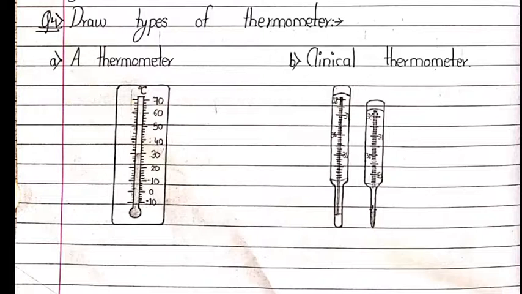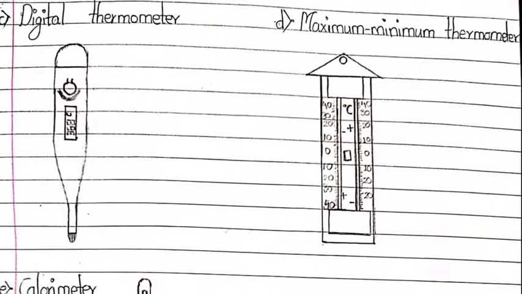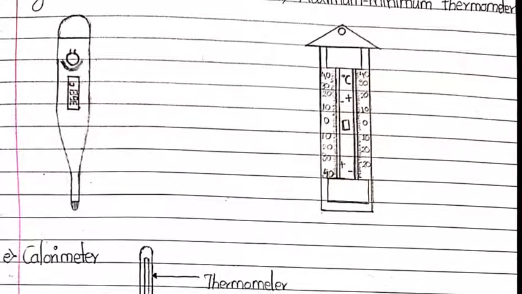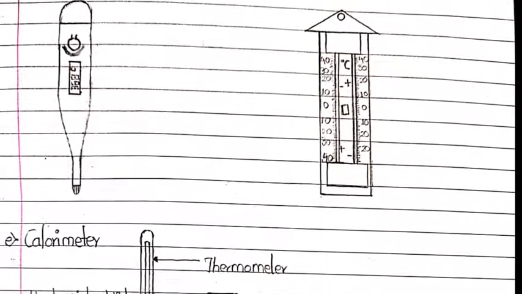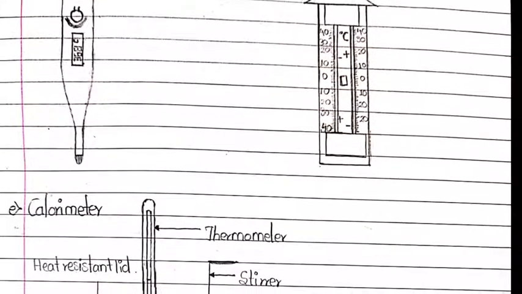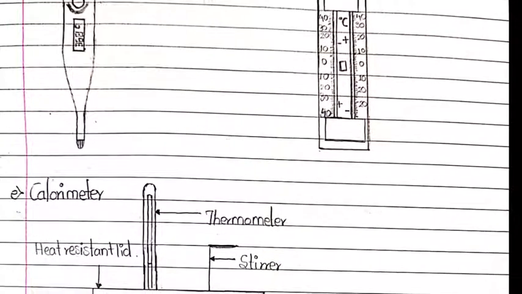Next, draw the types of thermometer. Now see, first A1 is a simple thermometer, B1 is a clinical thermometer. Now you have to observe this figure very nicely and draw in the similar manner in your notebook. Now next is C1, that is digital thermometer, and D1 maximum minimum thermometer, and the last figure is of calorimeter. In this manner we are going to complete this lesson. The questions and answers with the diagrams are also done.